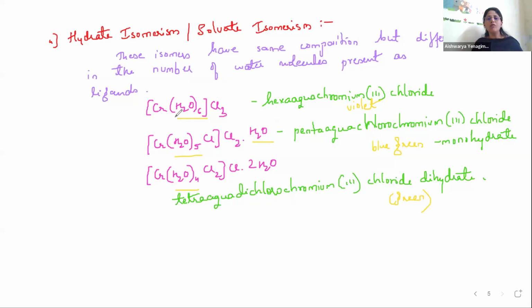Understanding? So the number of water molecules as ligands differ. In the first case, there are 6 water molecules. In the second case, there are 5 water molecules because one comes outside and becomes water of crystallization. In the third case, there are 4, as two come out as water of crystallization. To balance the coordination number, chloride ions are getting in as ligands. Okay? So this is all about structural isomerism.